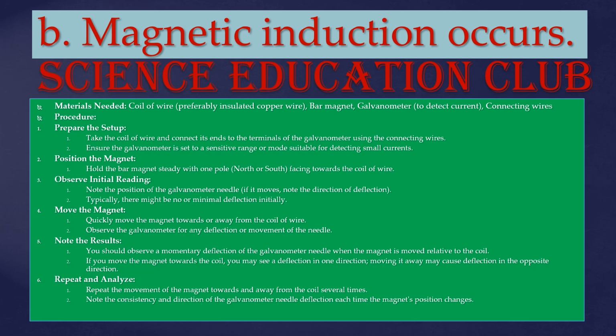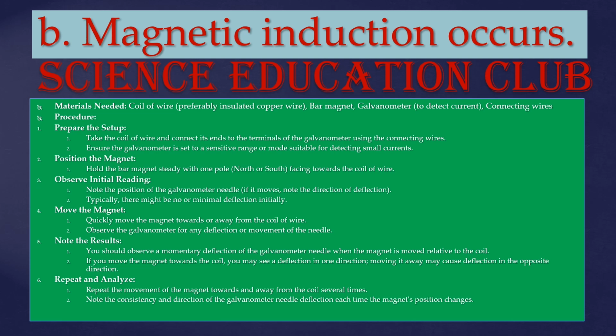Note the position of the galvanometer needle. Typically, there might be no or minimal deflection initially. Move the magnet. Quickly move the magnet towards or away from the coil of wire. Observe the galvanometer for any deflection or movement of the needle. Note the results. You should observe a momentary deflection of the galvanometer needle when the magnet is moved relative to